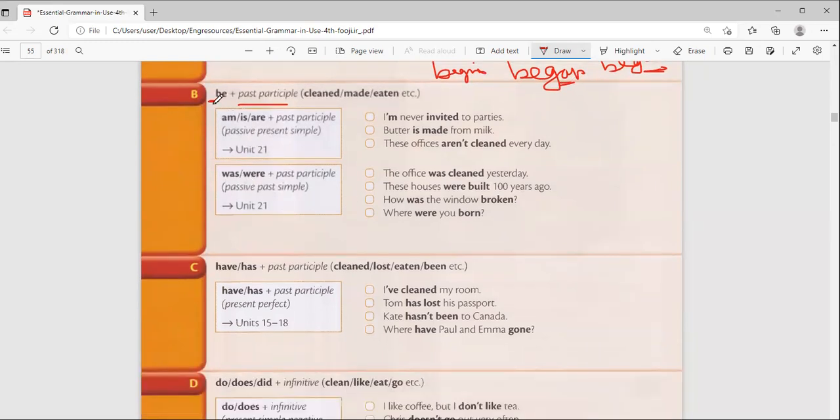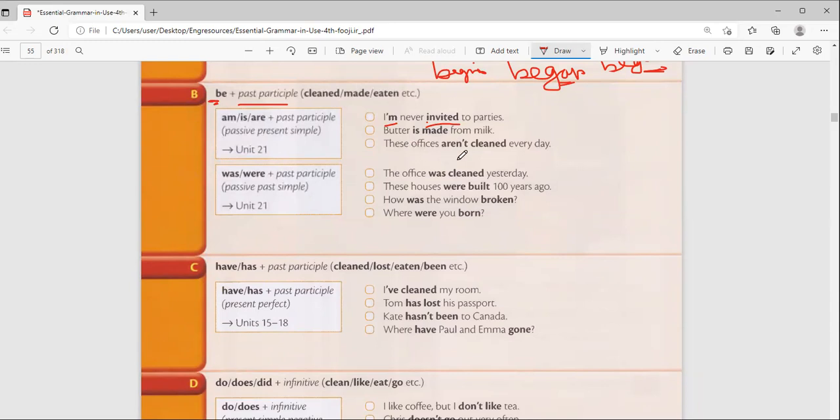So when we use be plus the past participle, it becomes passive. I think we did this even last week. Passive. For example, I am never invited. You see, invited is now the past participle. So when you put the verb to be plus the past participle, it becomes passive. Butter is made from milk. That is the passive. We did passive.